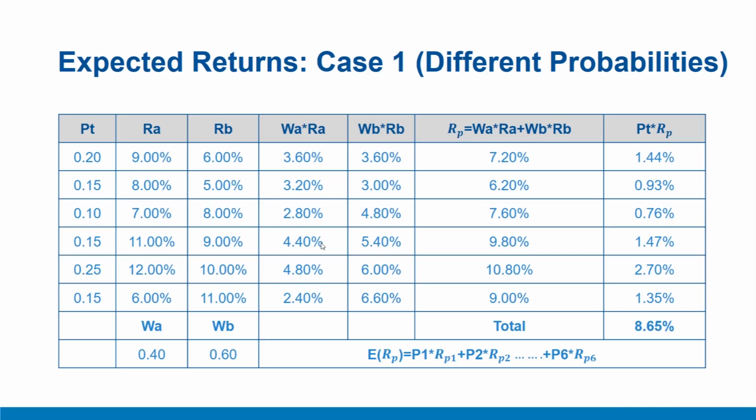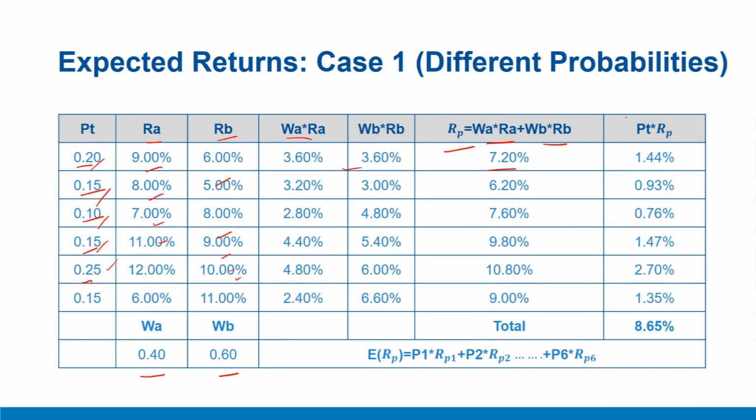On column 1, we have probabilities that are shown here. These are the probabilities for different scenarios. Corresponding returns for security A are provided here and corresponding returns for security B are provided here. The weights are fixed externally: 40% proportionate investment in security A and 60% proportionate investment in security B. Now, the actual returns for each scenario are computed here, which are simply W_A times R_A plus W_B times R_B. And this will give us the actual return for each scenario with given probabilities as shown here.